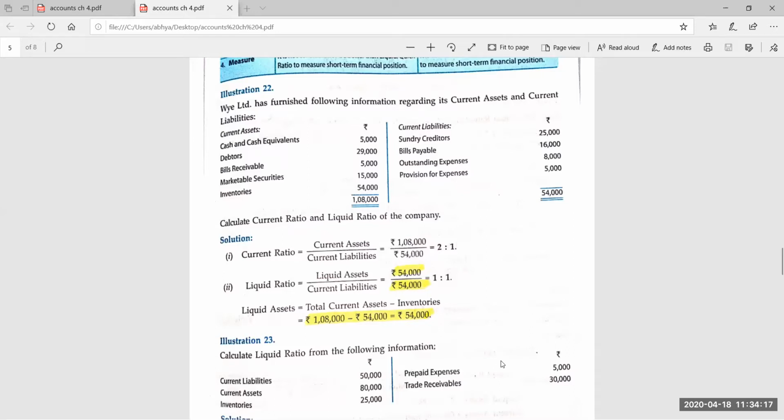You have to find out the liquid ratio. Find fast. I have given you 2 minutes, students. Have you done? Do it fast.